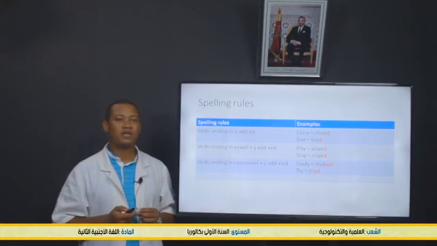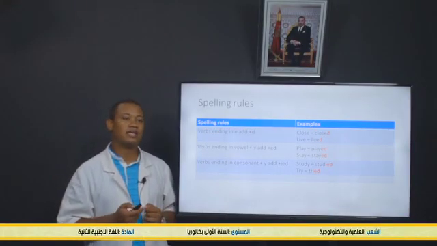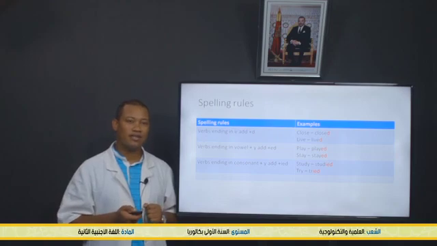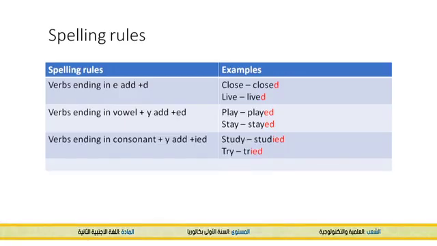There are some irregularities when we talk about spelling. So for verbs ending in E, we add only D. Okay, for example, we have close, we say closed. We don't have to add another E. We add just D. Leave, left. Now, for verbs ending with a vowel plus Y, we add ED. Play, played.